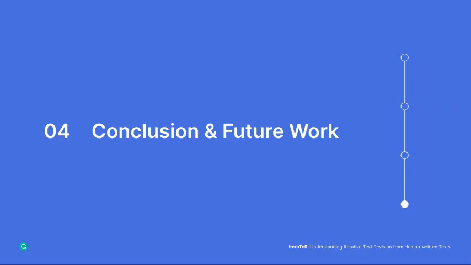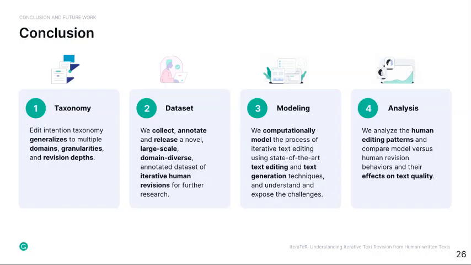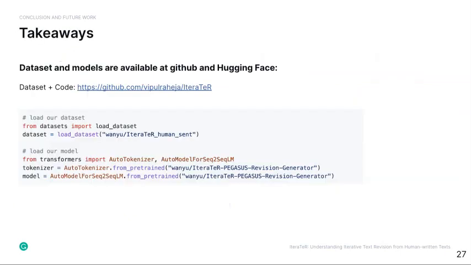In conclusion, in this work, we develop a novel edit intention taxonomy that is more generalizable to multiple domains, granularities, and revision depths, and we construct the IteraTeR dataset to support future work on the iterative text revision task. We also propose an iterative text revision modeling framework and analyze the gap between model and human revisions.